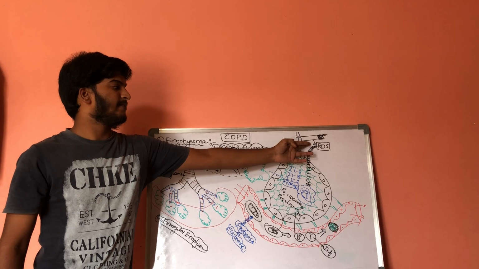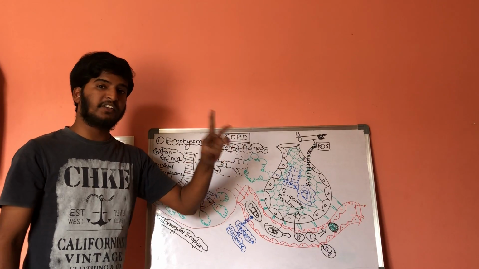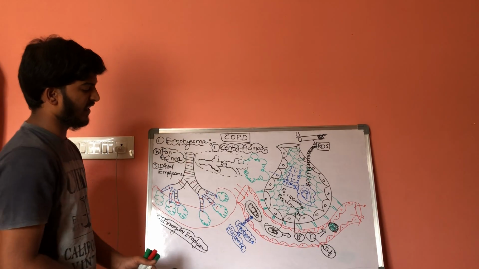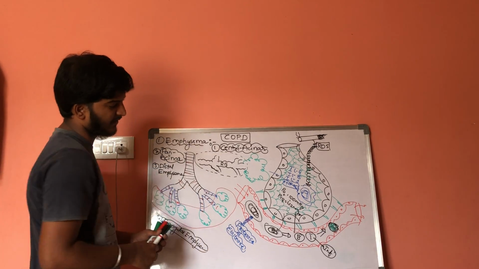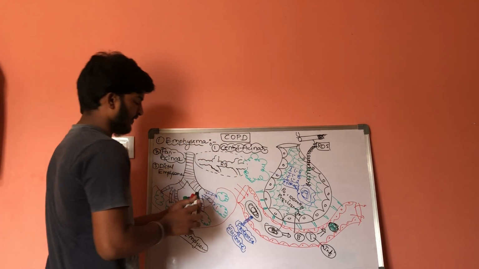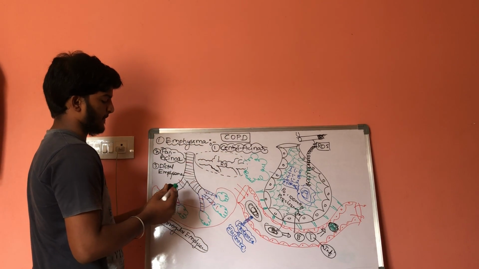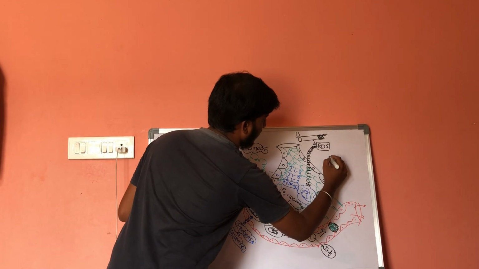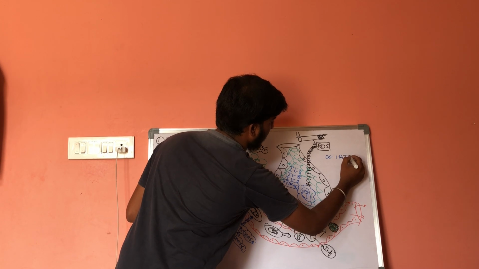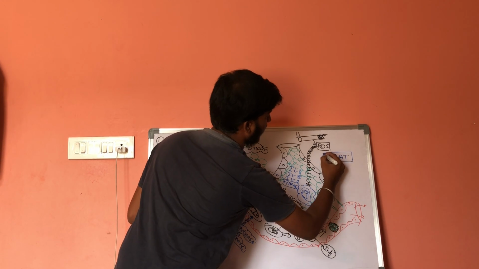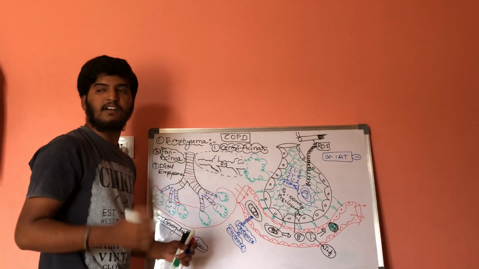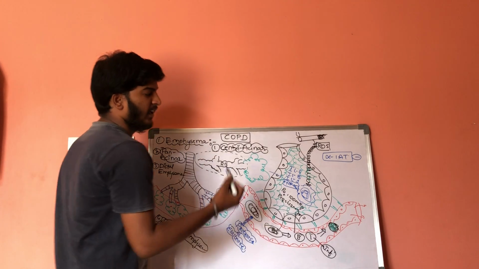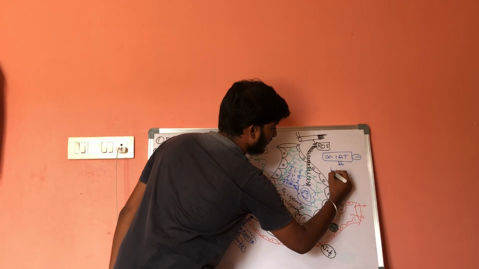The first condition is smoke. Coming to the second condition, if there is deficiency of alpha-1 antitrypsin, this deficiency will stimulate the neutrophils.